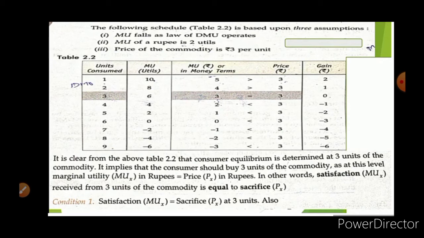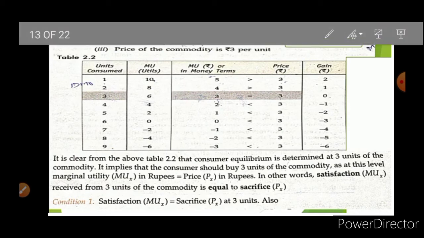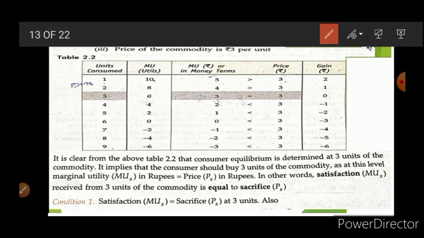So here this table is based upon 3 assumptions. First is MU falls as the law of DMU operates. As you consume more, you get less satisfaction. Price is 3 rupees and MU of a rupee is 2 utils. Now this is the quantity of X good and this is the utility derived from consumption of every good.